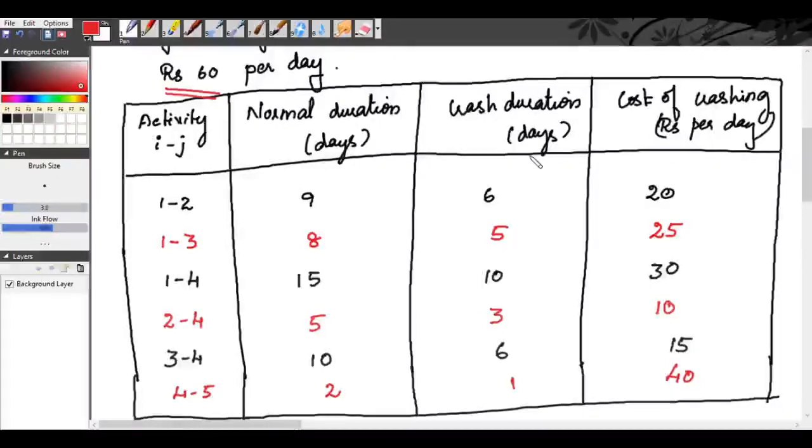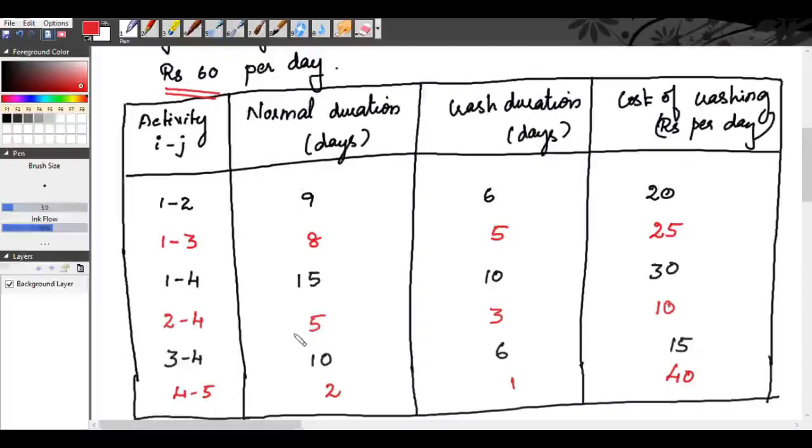So the direct cost has no impact on optimizing the project. It is for the activity, but overhead cost varies. Overhead cost can be decreased when you are crashing the days. So your optimum duration of the project depends on the overhead cost.